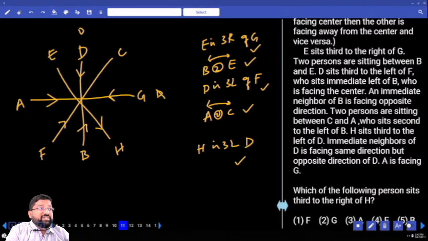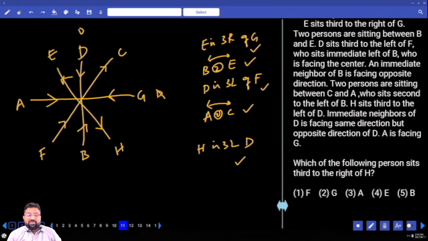Immediate neighbors of D are facing the same direction but opposite to D. D is inside. So E and C should be facing outside. How many cases? Only one case. But I had to have patience to read all the clues and then fix those positions. Is this clear? This is how you try to solve the question. Don't be in a hurry.